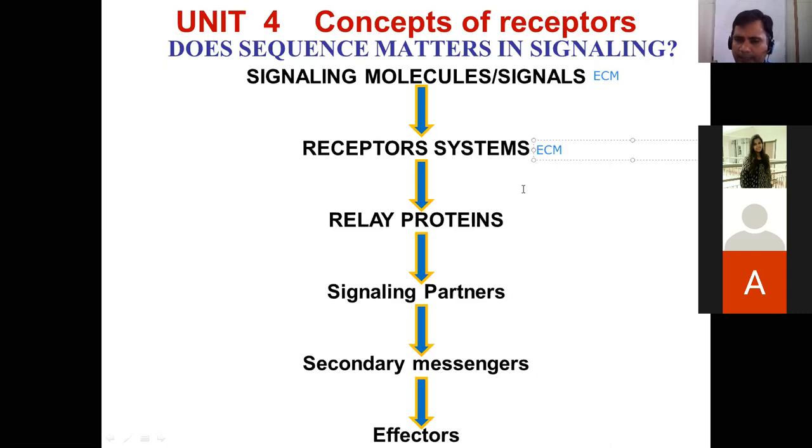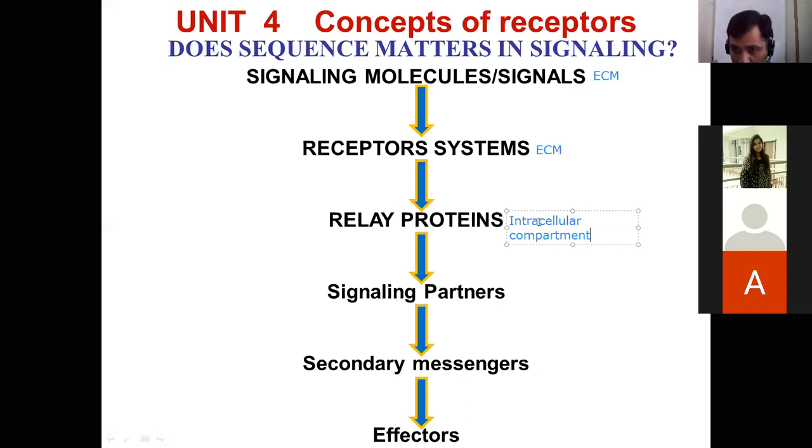Now what is happening in the intracellular compartment? These relay proteins are working. So better I will write here, intracellular compartment. Okay. So these relay proteins are waiting for the signals that are transmitted from outside to the inside.